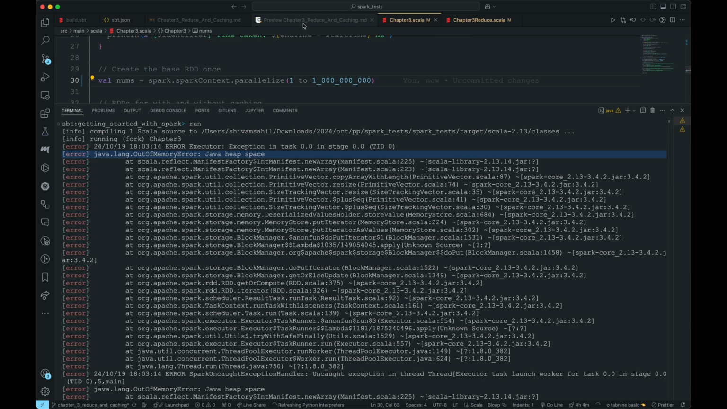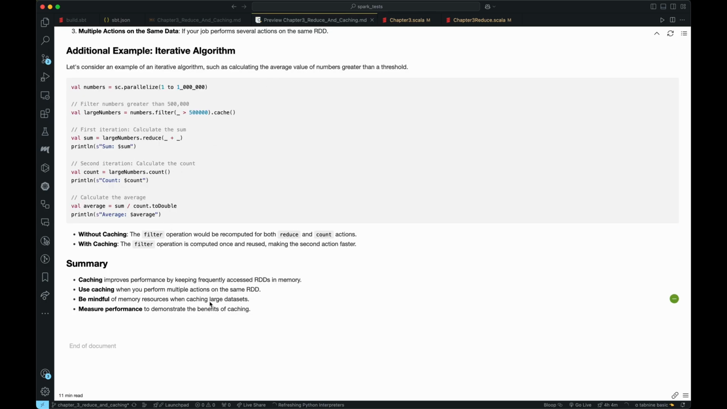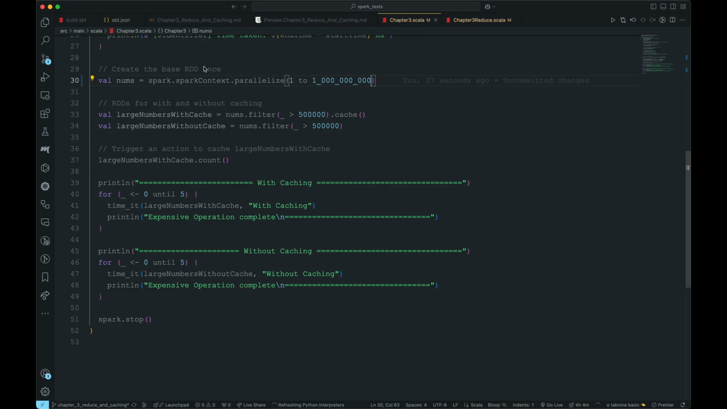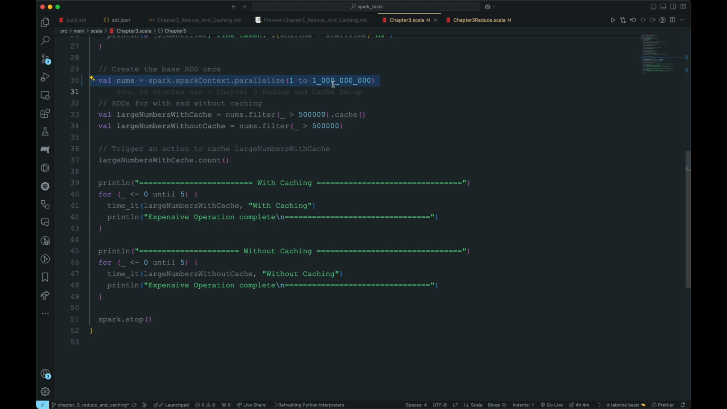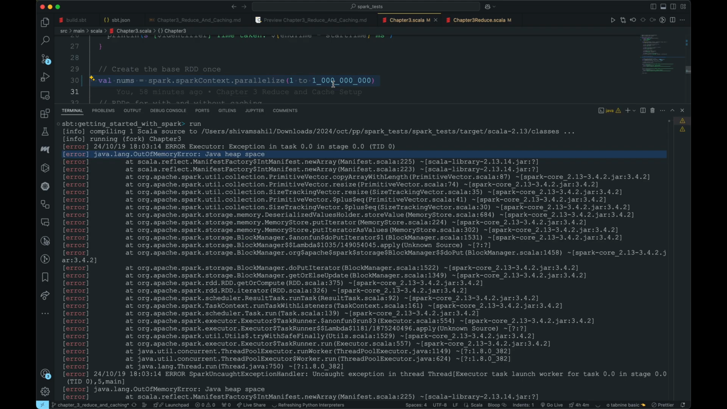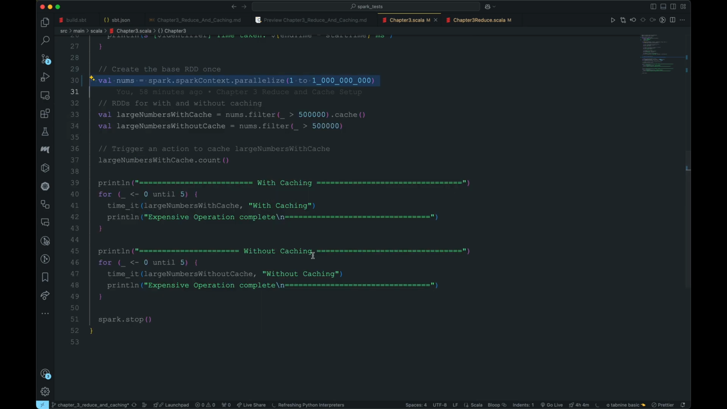So this is what I was warning about when I mentioned to be mindful of memory resources, because if your data set is way too large and you are already parallelizing it, it will run out of memory. So you have to be careful. You don't want to cache something which is taking a lot of memory, because it will make your app unresponsive. It can actually break your main thread or code. So always make sure that you allocate it in such a way that your cores can handle it.